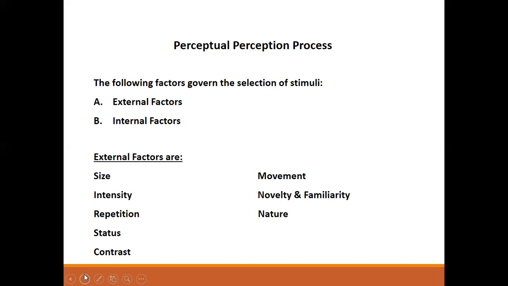Then contrast. Any object which contrasts with the surrounding environment is more likely to be noticed than an object which blends into the environment. Maybe in a signboard or a danger sign, how the danger will be written. So that danger board, or in a cinema hall, that exit sign in a black background and written in red color, will catch your attention. That is the contrast to the environment.